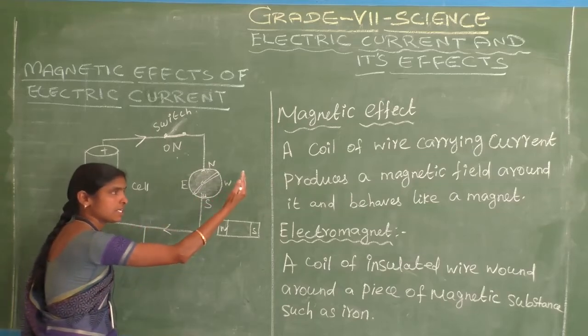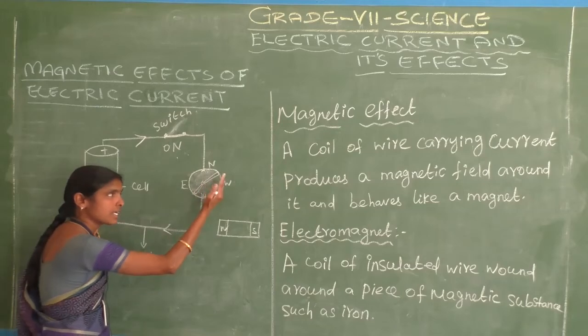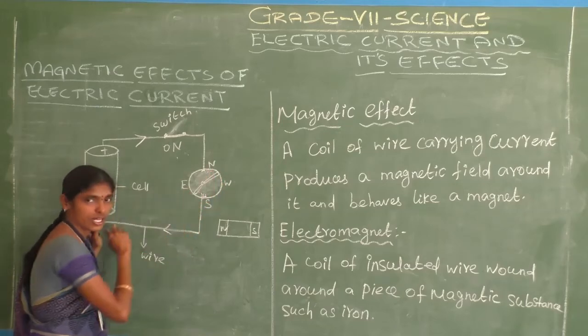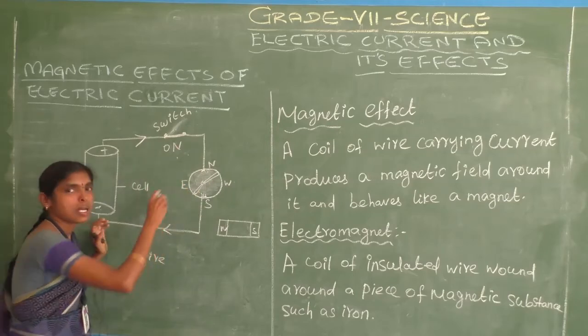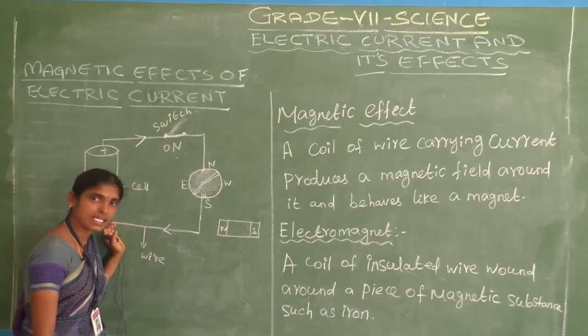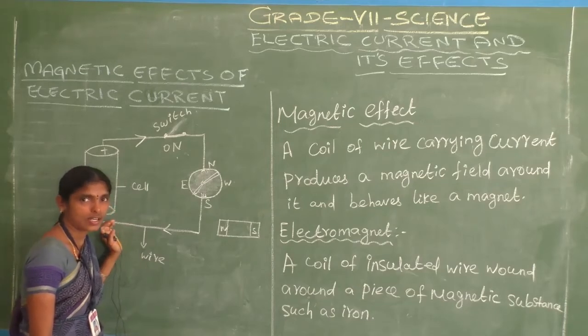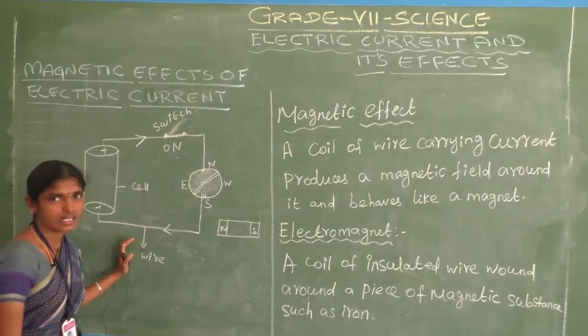We kept the magnetic needle near the electric circuit. What happened? The magnetic needle is deflected. So the electric circuit produces a magnetic field. Do you understand? This is called the magnetic effect of electric current.